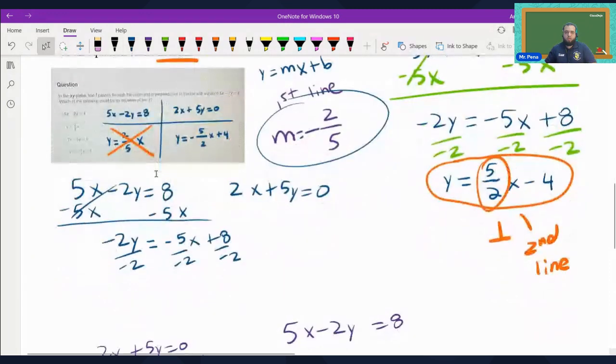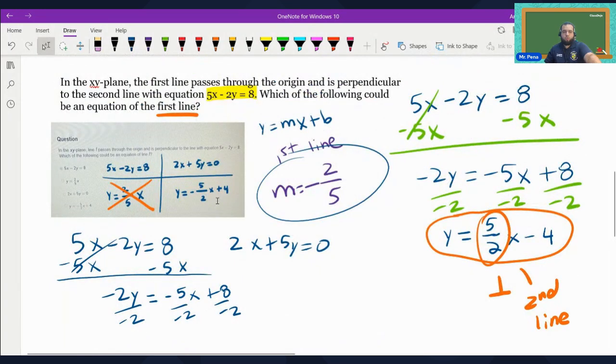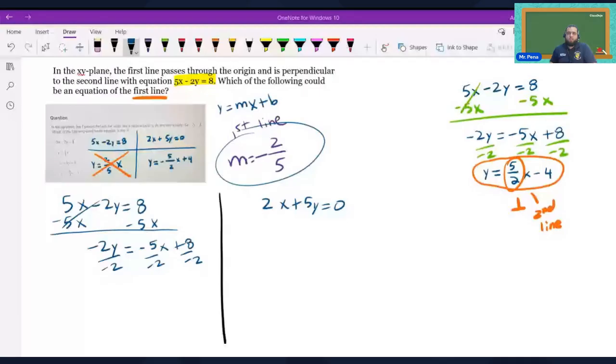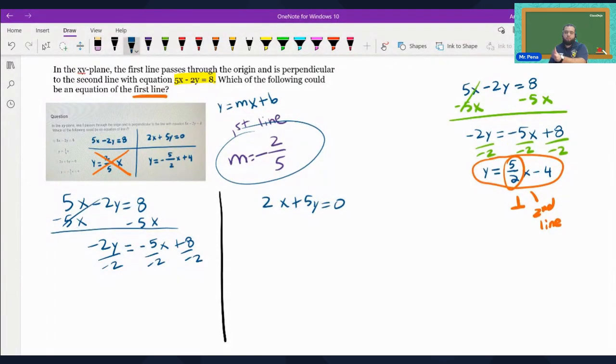Let me, one second. I was running out of space, so I moved the problem a little bit to the right and zoomed out a bit. So when we divide negative 2 by negative 2, the y cancels out. And so we're left with positive 5 over 2x minus 4.